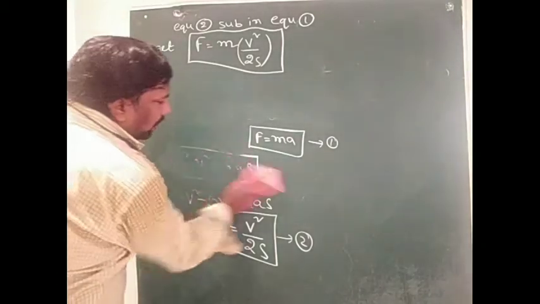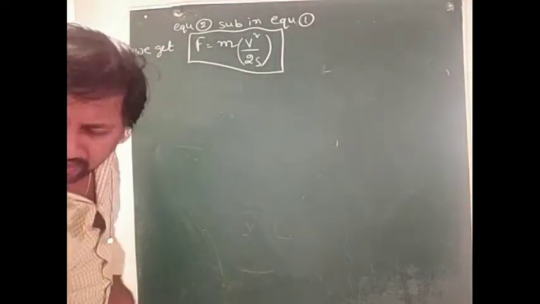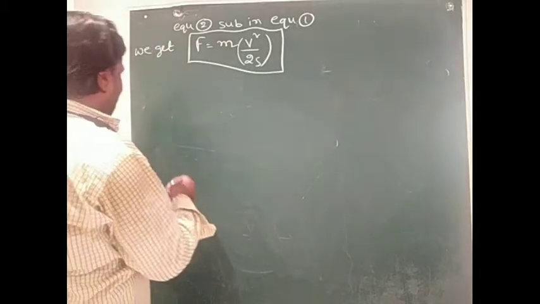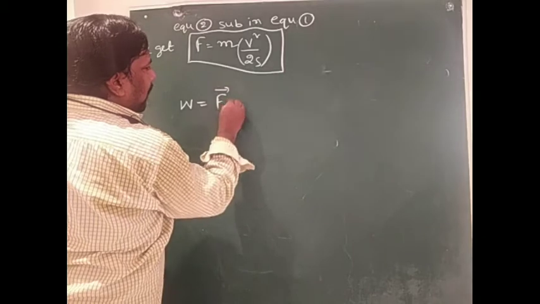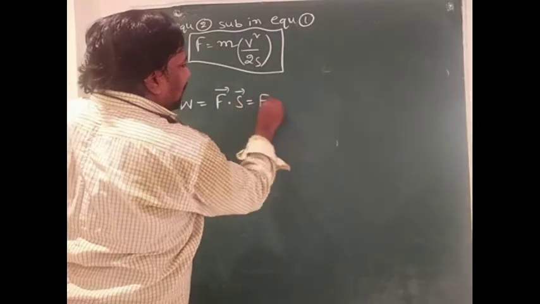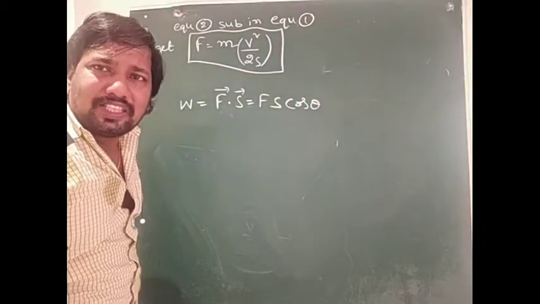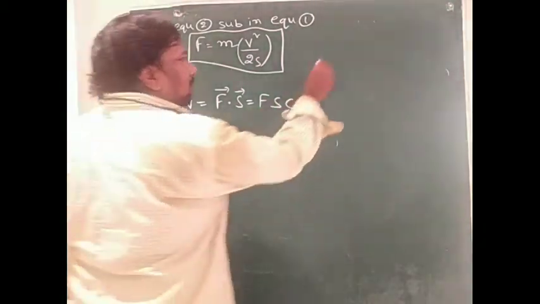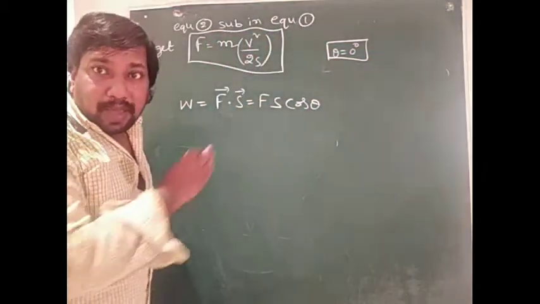Now the work done by the force: W equals F dot S, that is, Fs cos theta. Since force and displacement are along the same direction, theta equals 0 degrees. These are parallel vectors.